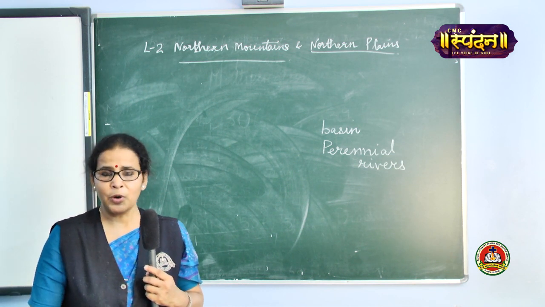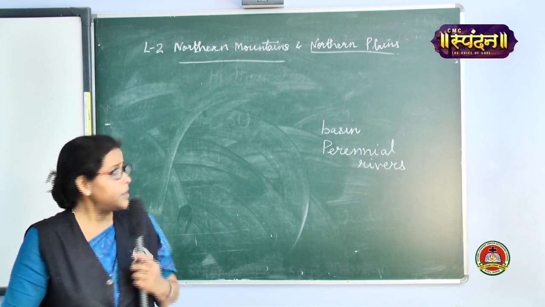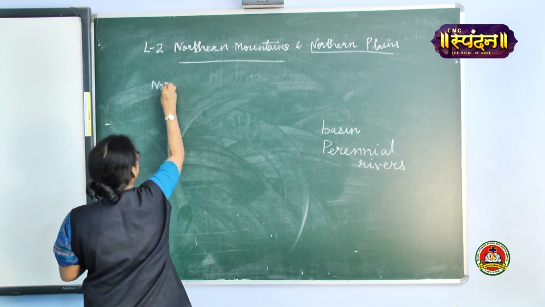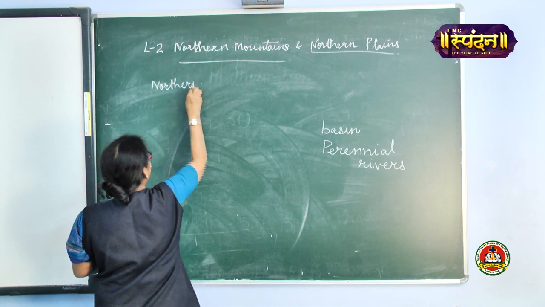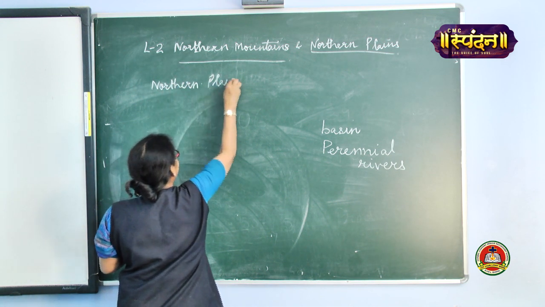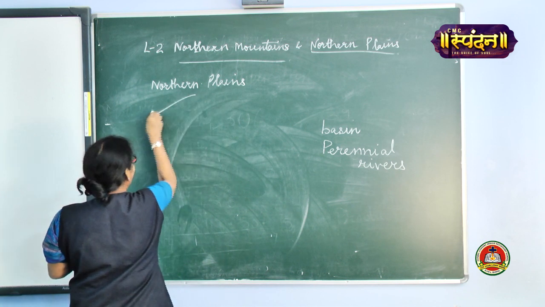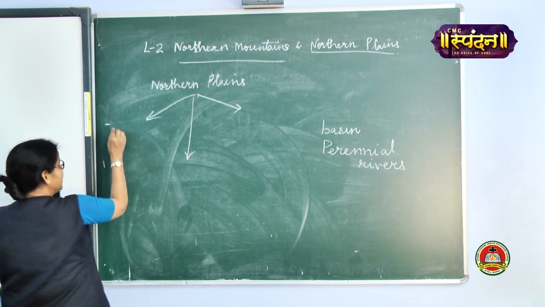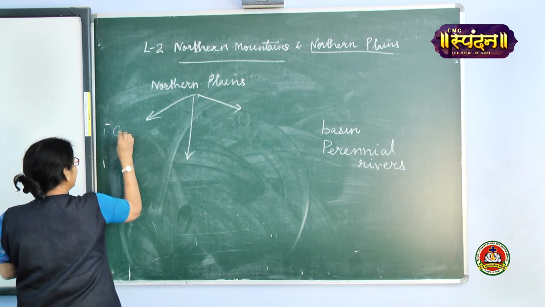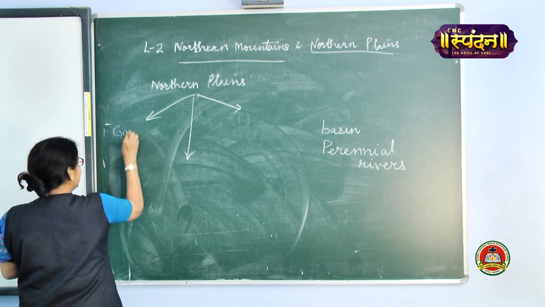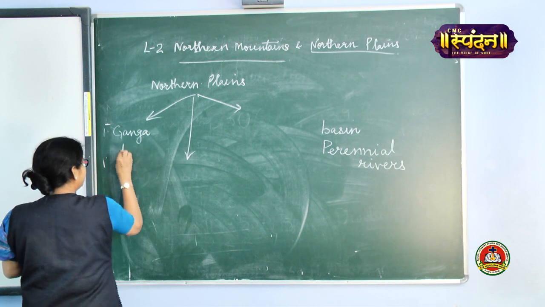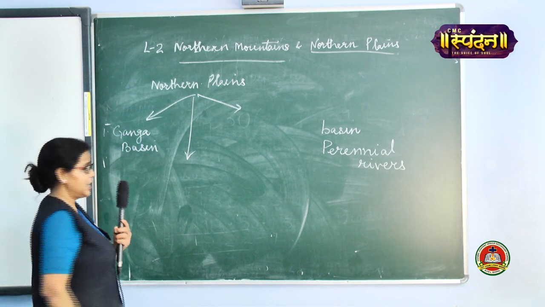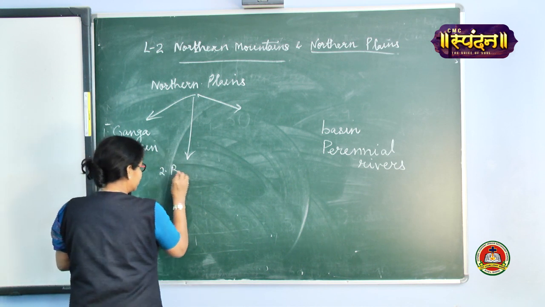So we were talking about northern plains, and I said that northern plains are divided into three river basins. The first one is Ganga basin. The second one is Brahmaputra basin.